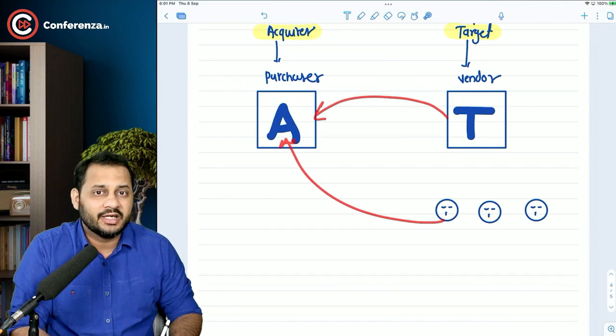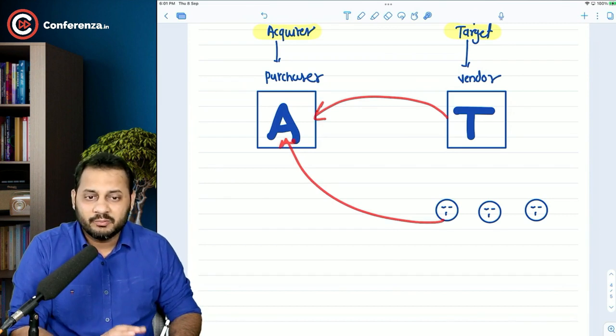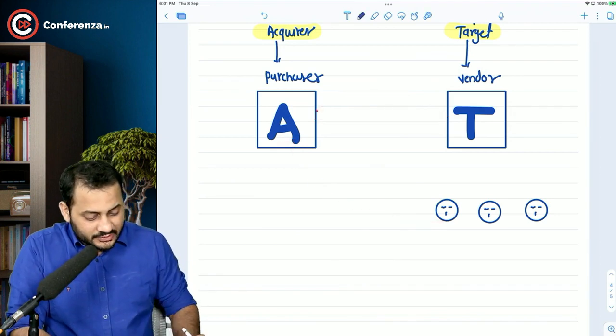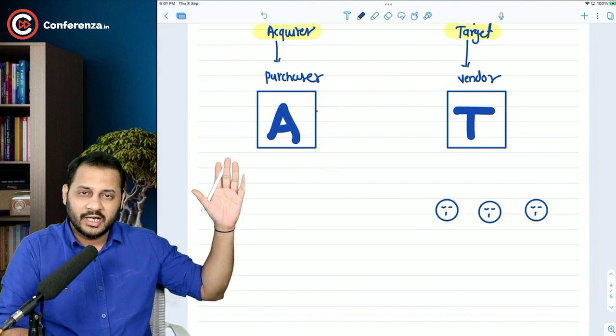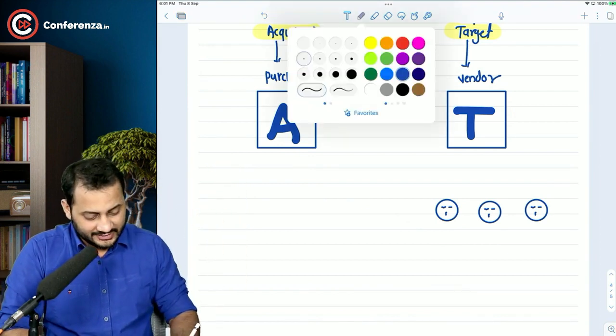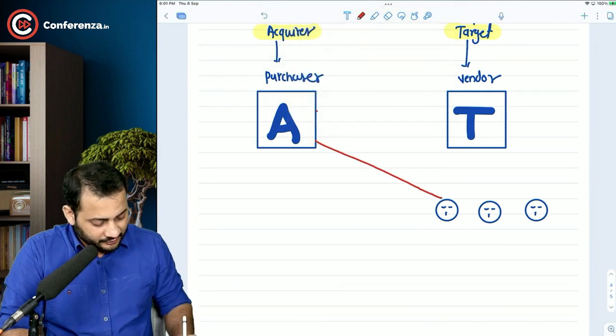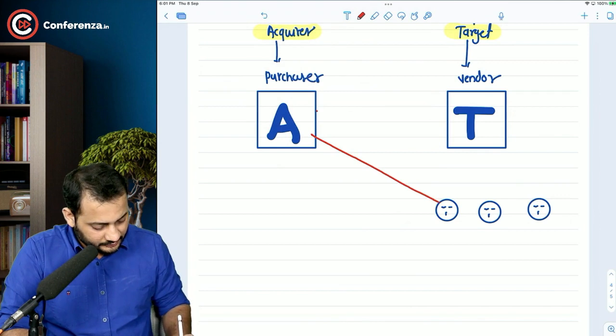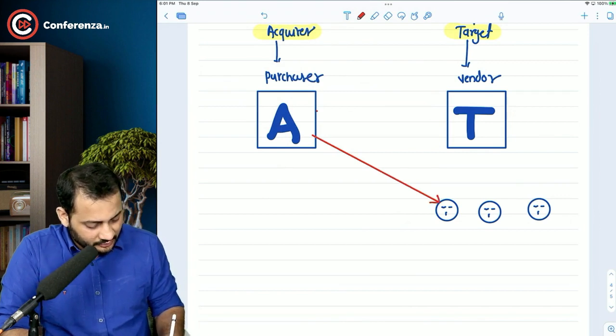That means the entire ownership will be given by these shareholders to the acquirer company. Now, for that purpose, A Limited, that means this acquirer company, has to pay something to the shareholders. That is called purchase consideration.